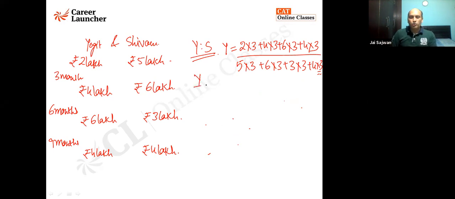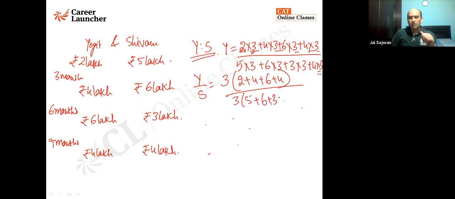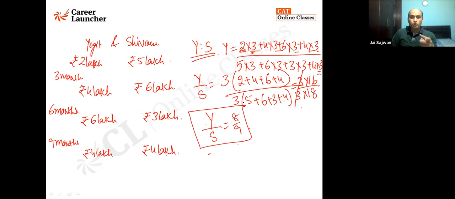So if I talk about Yojit and Shivam, I can see the amount that they are keeping in the business, and second is the duration for which they are keeping it. So I'll take 3 months as a common factor because 3 is common in all of them. I'll say it is 2, 4, 6, 4. And here also I will take 3 common. I'll write 5 plus 6 plus 3 plus 4. So I'll say it is thrice of 16, it is thrice of 18. So this gets cancelled out. I'll say Yojit and Shivam will get in the ratio of 8:9. Fine. So in this ratio, the profit will be distributed.